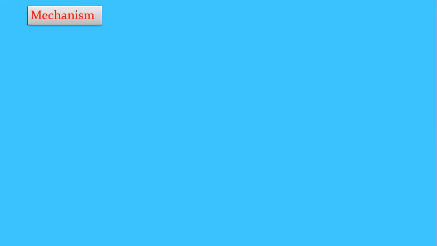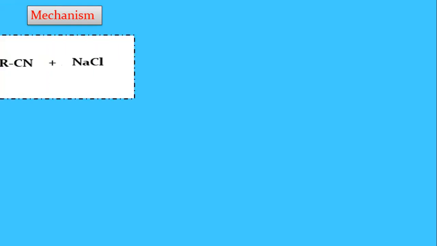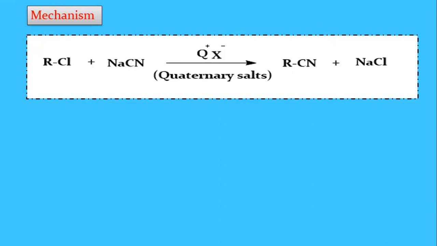The next topic is the mechanism. Mechanism means how these phase transfer catalysts transfer the ions from one phase to another phase. This is the reaction: RCl plus NaCN. These two compounds react. How do they react? These compounds must be dissolved in a solvent.